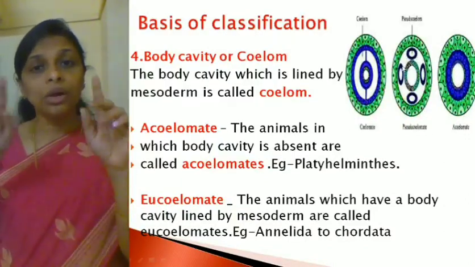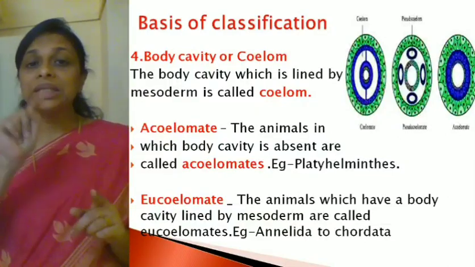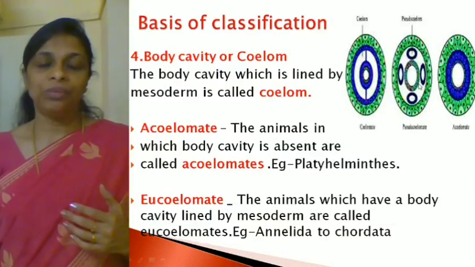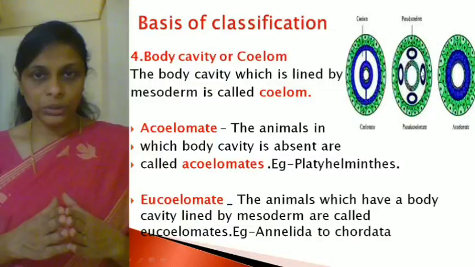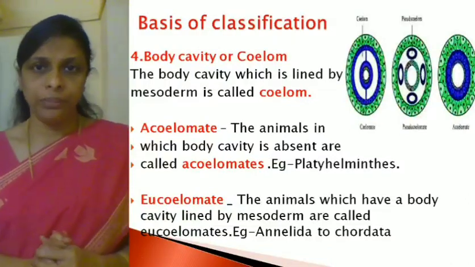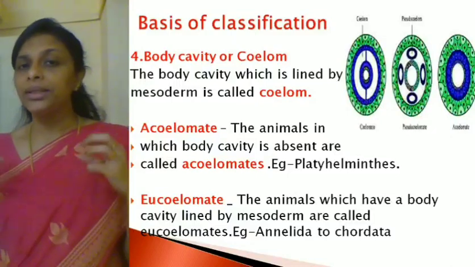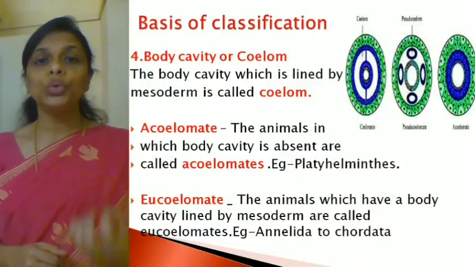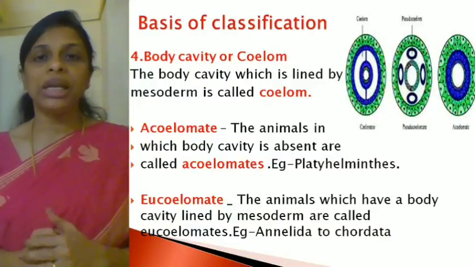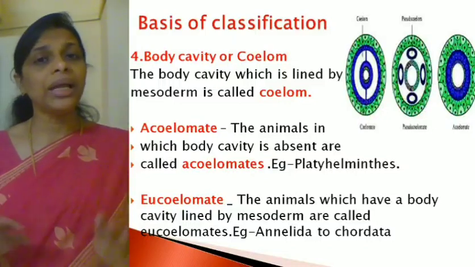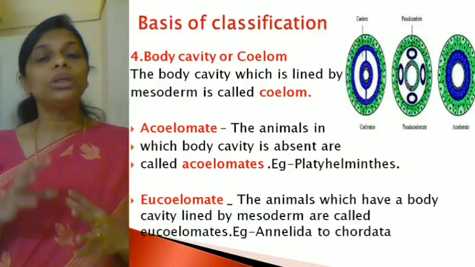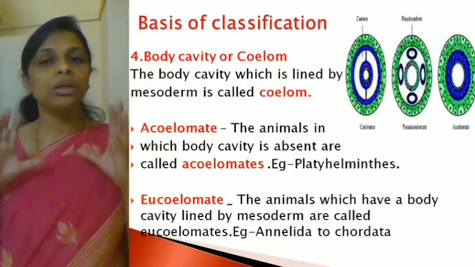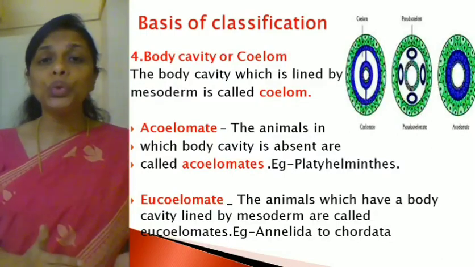So the mesoderm layer is not complete. Instead, they are found as scattered pouches in between which two layers? Ectoderm and endoderm. So if a body cavity is found between ectoderm and endoderm and the mesoderm is found as scattered pouches, we call such animals pseudocoelomates. Such a body cavity, which is not completely lined by mesoderm but the mesoderm is found as scattered pouches between the ectoderm and the endoderm, is called a pseudocoelom.